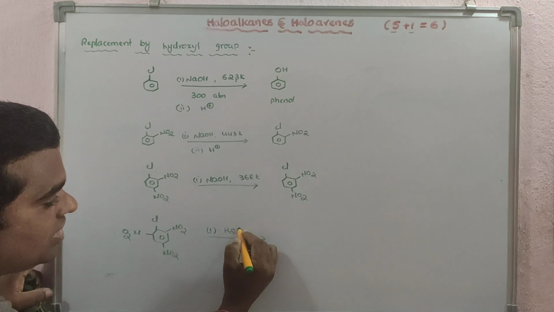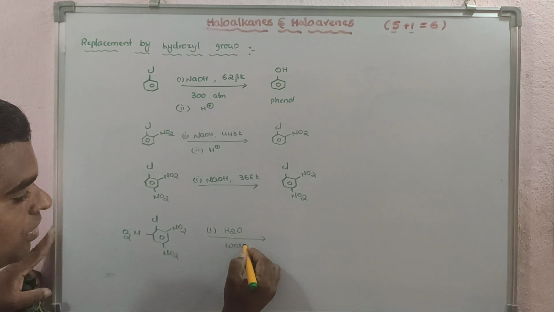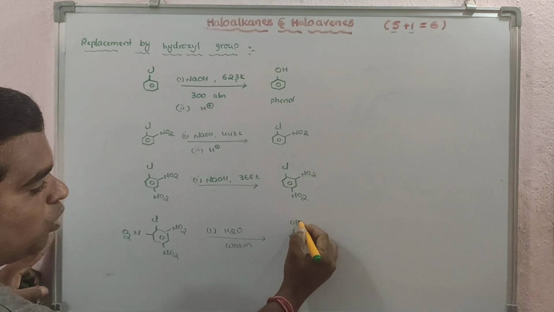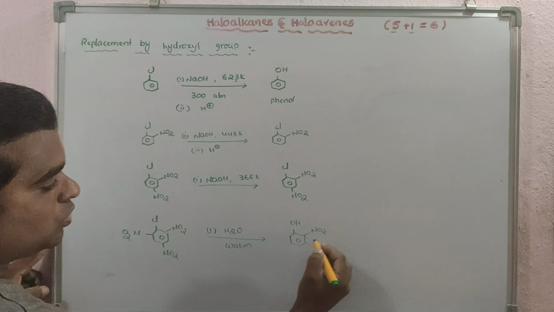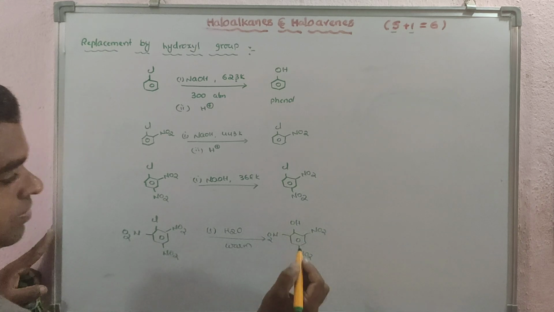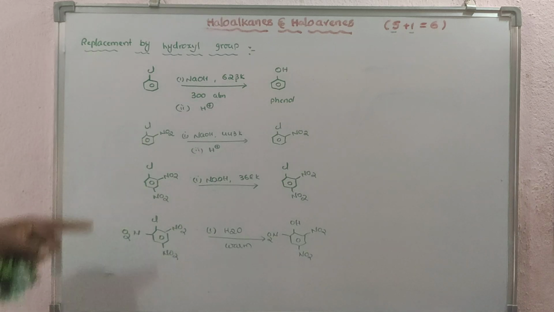Here, if I treat this with water and just warm it, the reaction takes place automatically, giving OH and NO2 groups, trinitrophenol. This is the reaction.